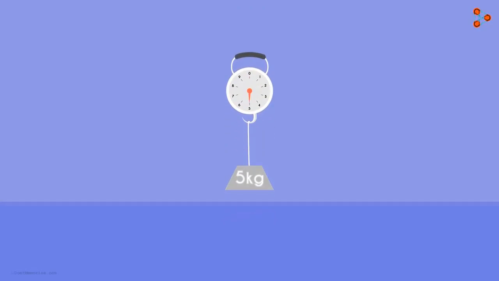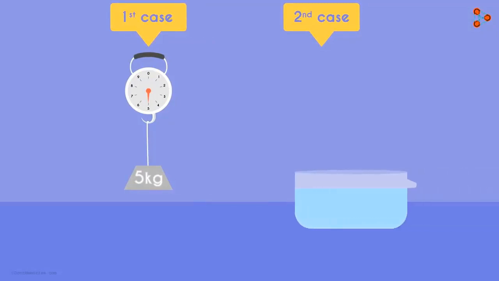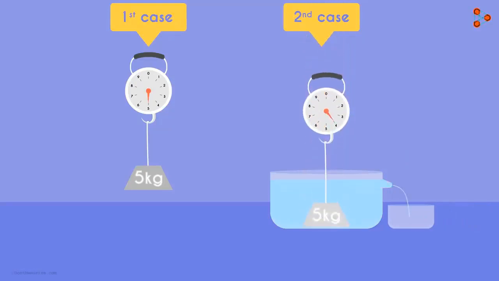Take a 5 kg solid object and suspend it by a spring balance. The balance will read 5 kilograms. Let this be the first case. For the second case, take a beaker of water which has a small opening at the top. The water in the beaker is filled right up to the opening, and we keep a small container under the opening. Now slowly lower the solid object into the water and you'll see that the reading is a lower number compared to the previous case. Why is that? It's because of the buoyant force acting on the object. You'd also have noticed that some water was displaced.